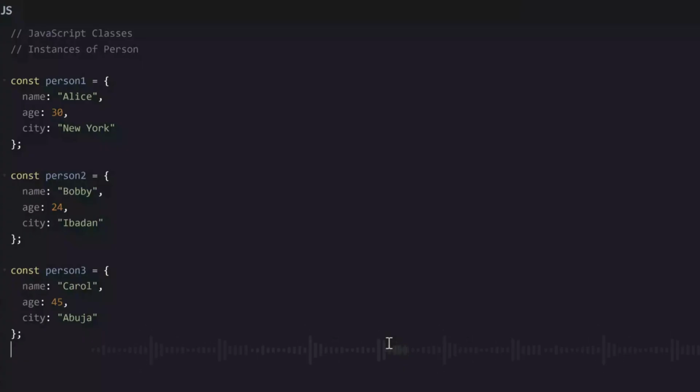So within the classes for JavaScript, a class na like a blueprint where you fit create many objects. We get the same structure. We don already talk about classes here and there, but you know really low. For instance, this person object now is an example of an instance of a class.